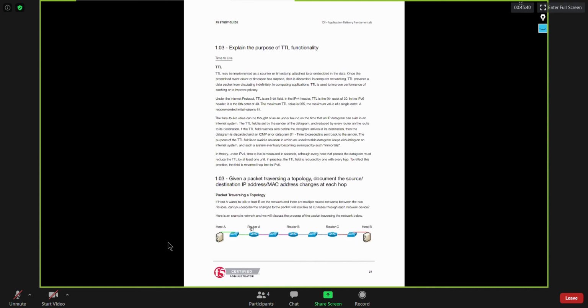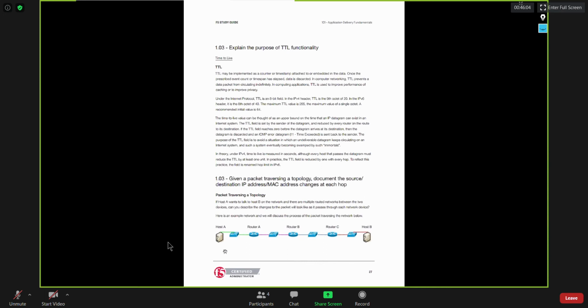So how many different broadcast domains do you have in this topology? Broadcast domain 1 is between host A and router A, broadcast domain 2 between router A and B, broadcast domain 3 between router B and C, and broadcast domain 4 between router C and host B. So in total, there are 4 different broadcast domains.